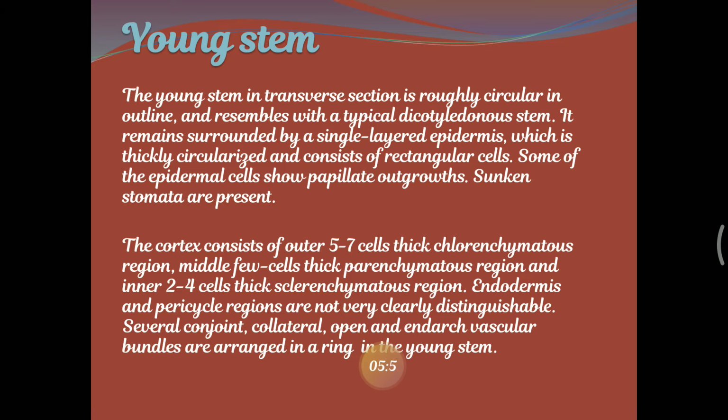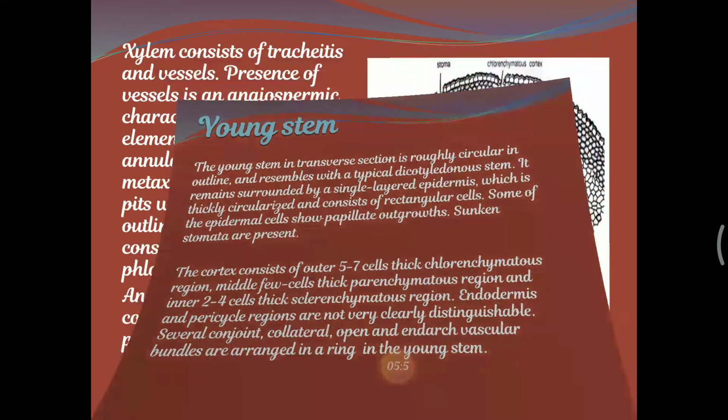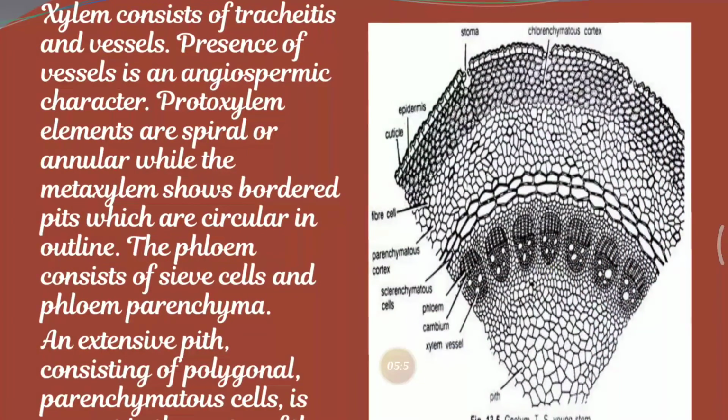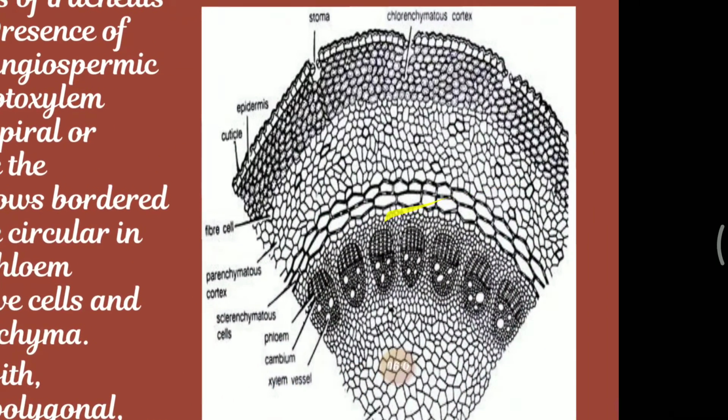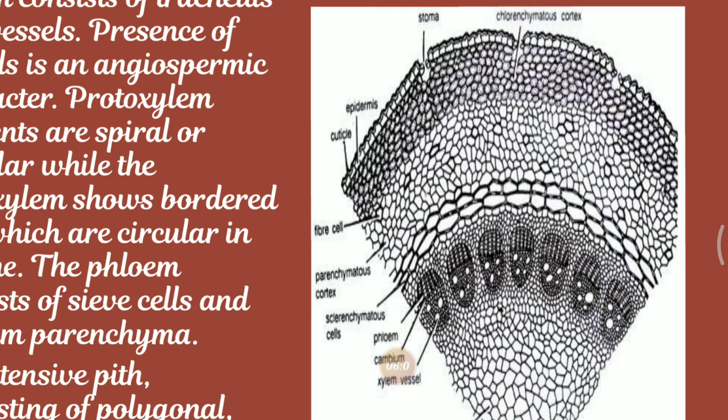So here the young stem is having the epidermis as the outer part. Here you can see clearly in the picture the presence of the epidermis. Epidermis is the outermost layer. It consists of compactly arranged reticular cells with thick walls. The cells have papillated outgrowths. The epidermis is interrupted by sunken stomata.